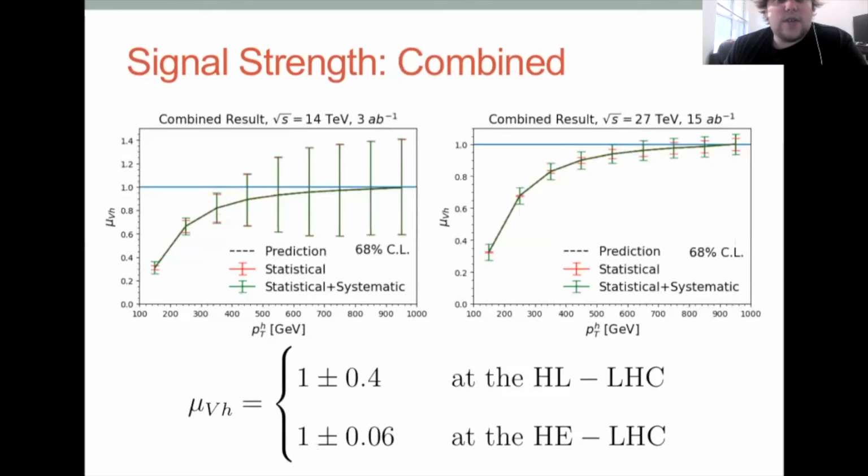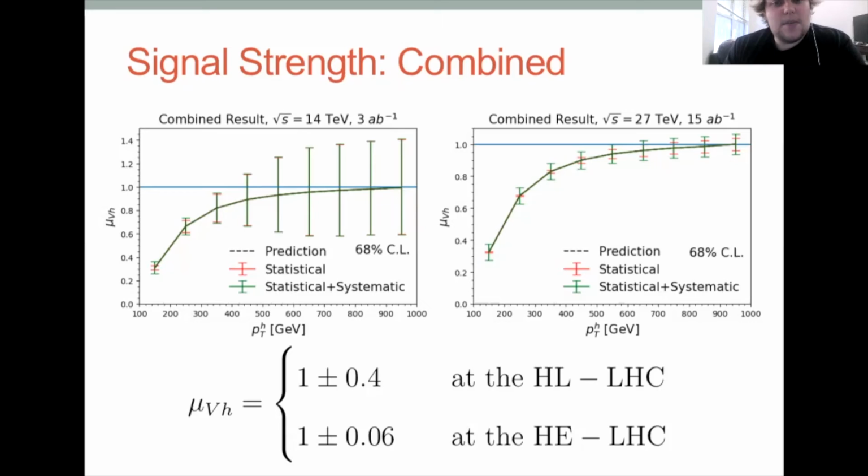So here's the signal strength combined. We can combine the results for both the 2-jet and the 3-jet, and then all of the 2 lepton, 1 lepton, and 0 lepton channels. And here's the signal strength versus PTH. On the left is for high Lumi LHC with full 3 inverse attobarns data. And we can see we get to about 40% error.